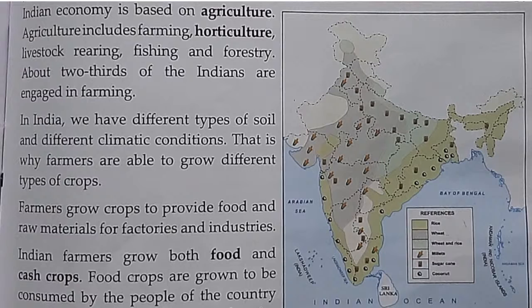So today we are here to discuss the chapter on agriculture. In this chapter we will read the meaning of the term agriculture, then the different types of crops, and how crops are classified into how many parts. In both categories we will read a few crops, what kind of temperature, rainfall, and soil they need, and also the states where those crops can be grown. So let's start our session.